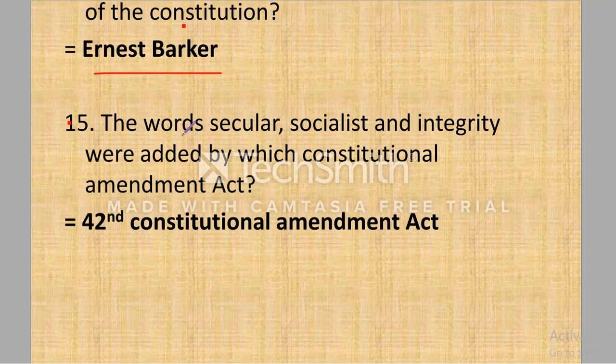Next, the words secular, socialist and integrity were added by which constitutional amendment act? The three words secular, socialist and integrity were added by the 42nd Constitutional Amendment Act of 1976.